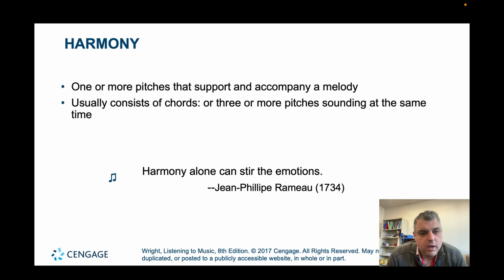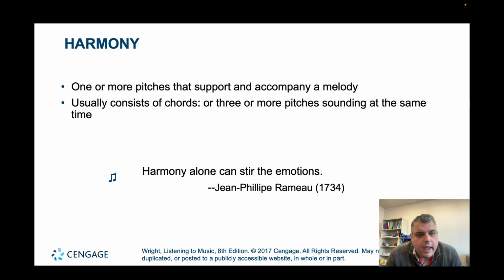Harmony is one or more pitches that supports and accompanies a melody. When we normally listen to music, we hear the melody. It's usually what our ear is drawn to. And harmony is usually what resides beneath it. It's usually a series of chords, perhaps a chord progression that supports the melody.